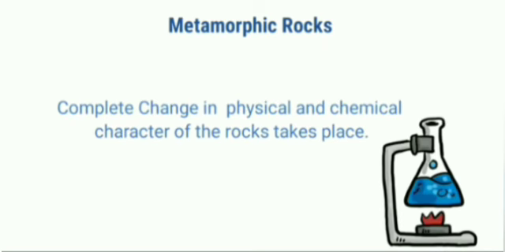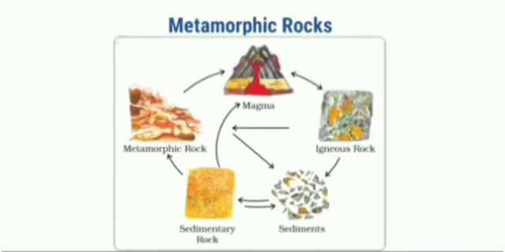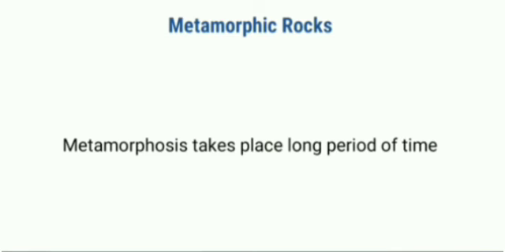Complete change in physical and chemical character of the rocks takes place. This process of transformation of the rock from one to another is known as the rock cycle. Metamorphosis takes place over a long period of time.